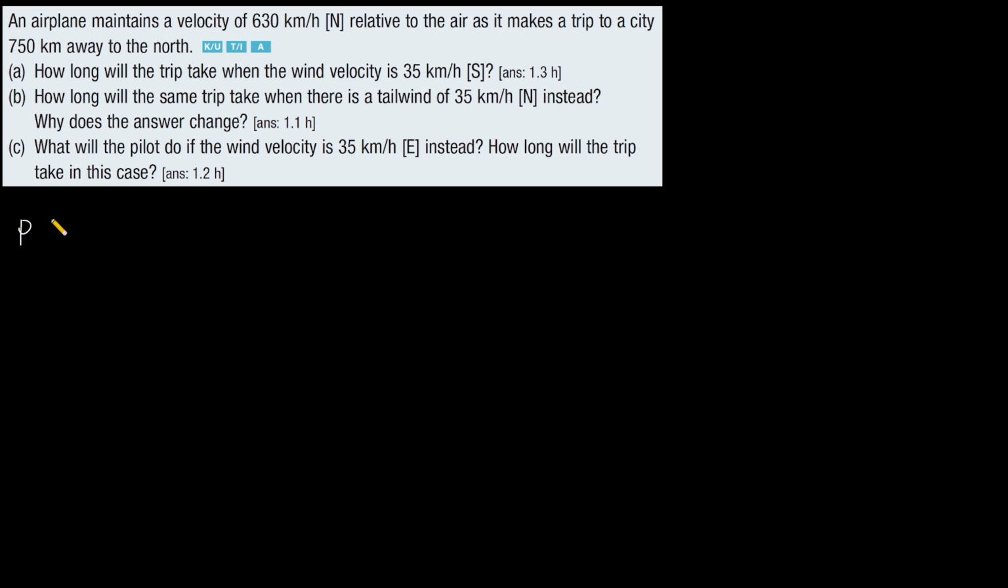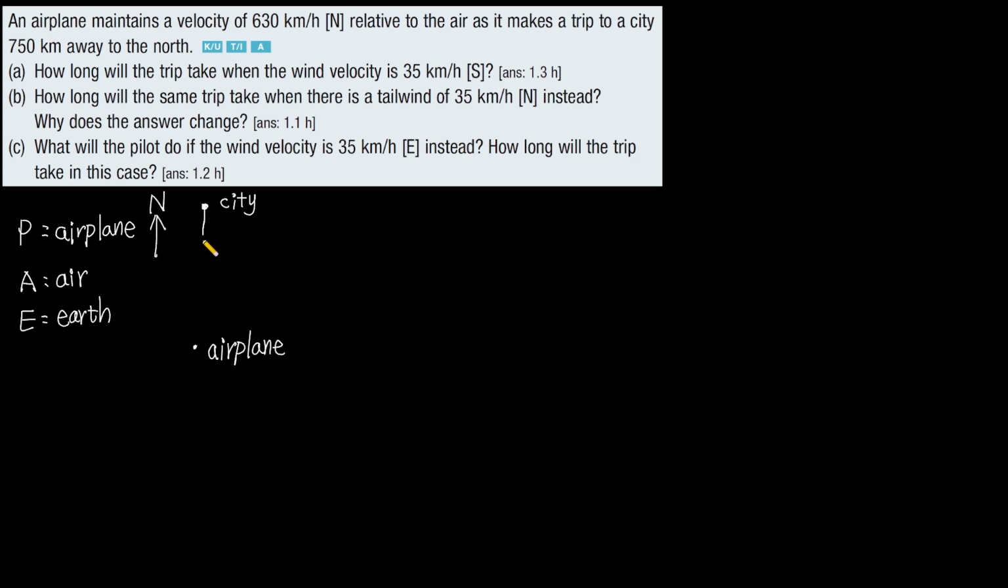We use P to represent the airplane and use A to represent the air and use E to represent the earth. So the airplane is here, and here is the city. The city is to the north of the airplane. Here is the airplane. Here is the city. And this direction is north.